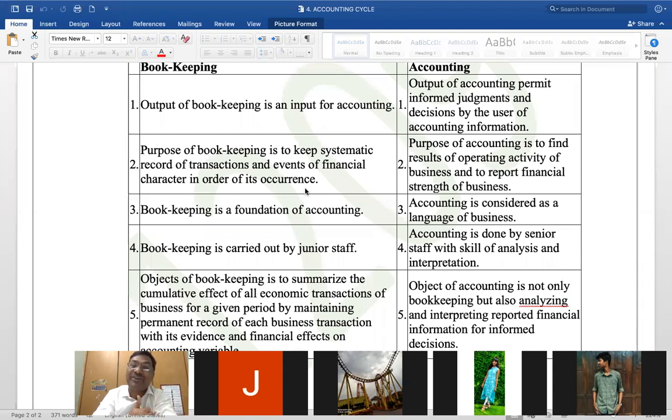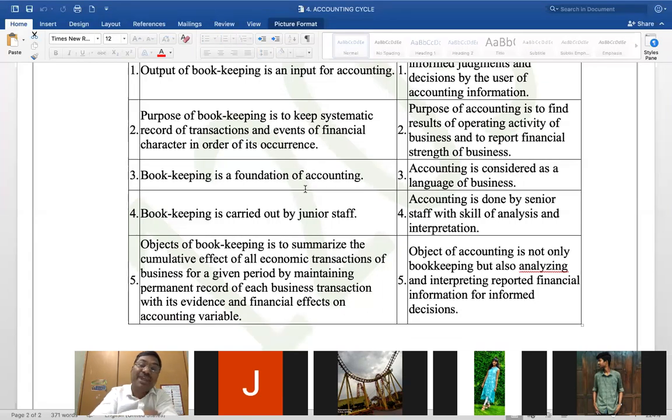The purpose of accounting is to find the results of operations and to know the position of the business. Look at this. And number three is bookkeeping is the foundation for accounting, and accounting is considered the language of business. Accounting is the language of business. This is a sentence that you can use, right? Whenever a theory question comes, use these jargons. Accounting is the language of business.